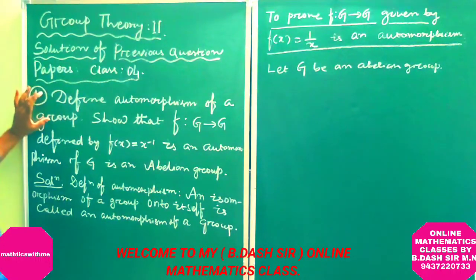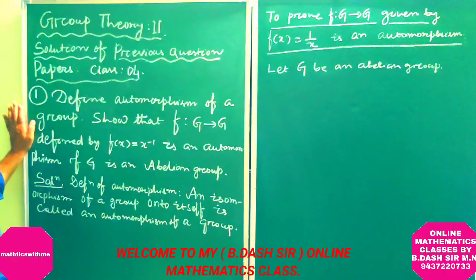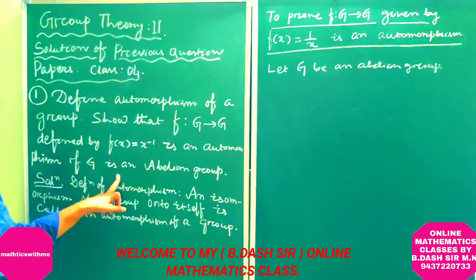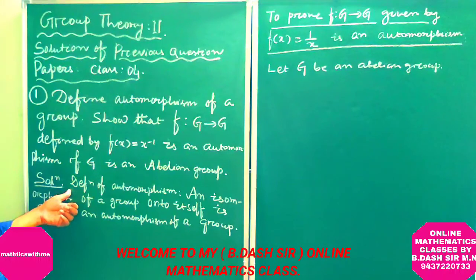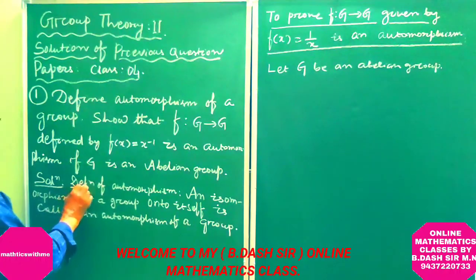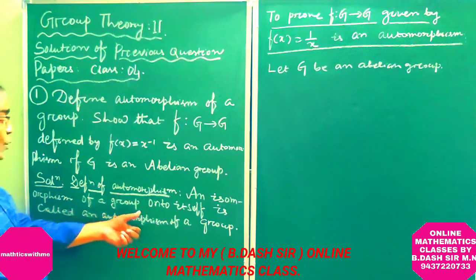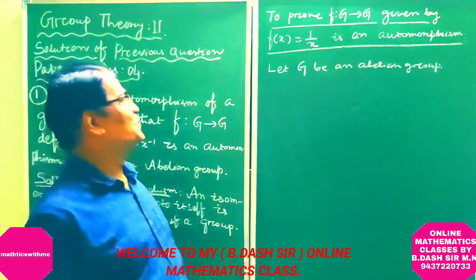First of all, I will give the definition. Show that the map f from G to G defined by f(x) = x inverse is an automorphism if G is an abelian group. So we have to prove this function is an automorphism. The definition: an isomorphism of a group onto itself is called an automorphism of a group.